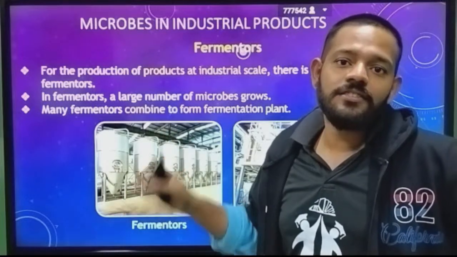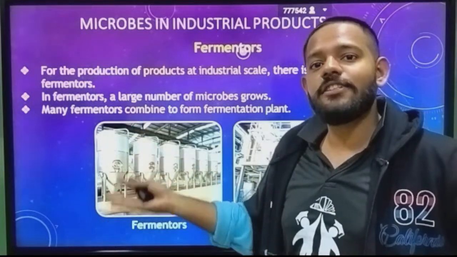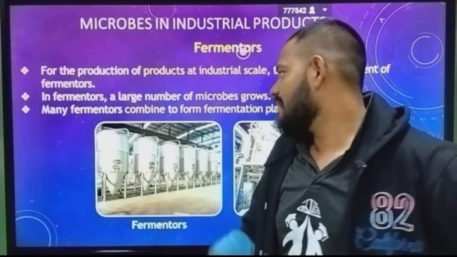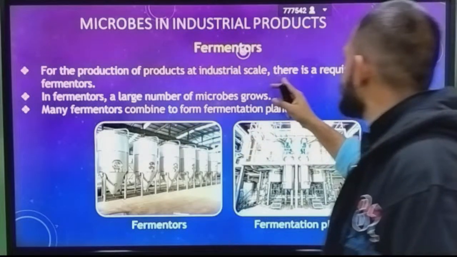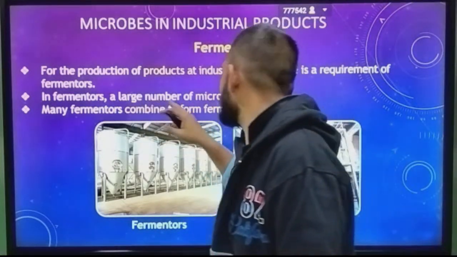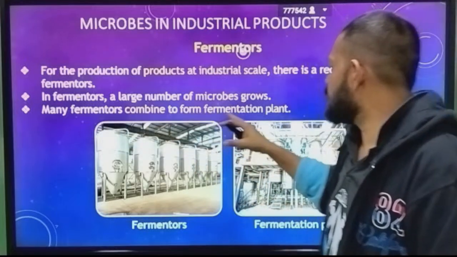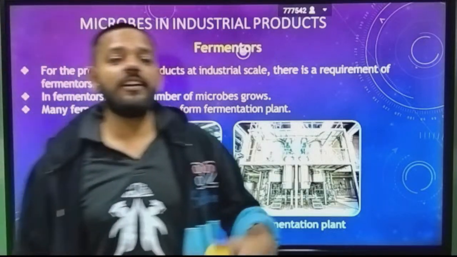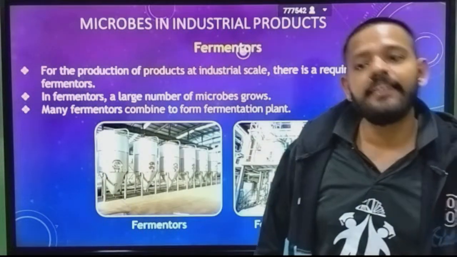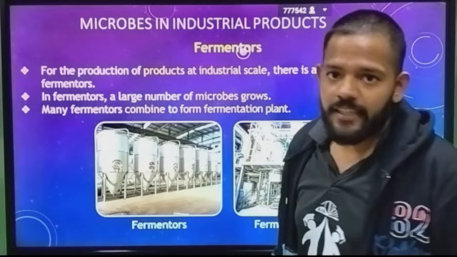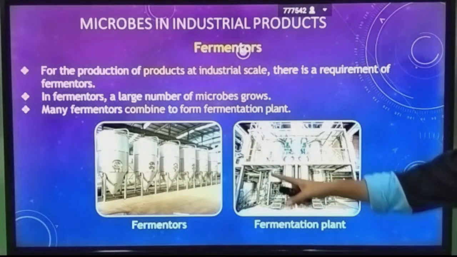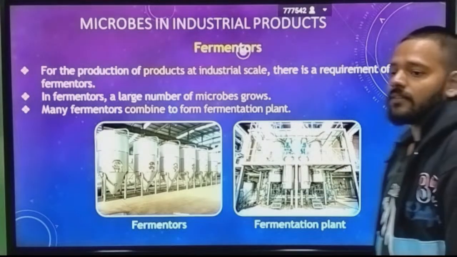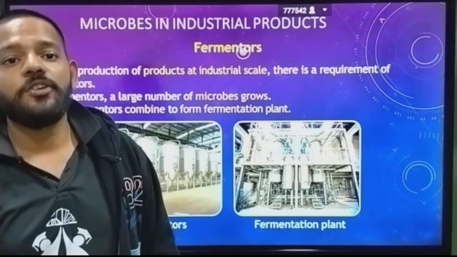Just like Khulja Sim Sim, in which you add a magic and the thing enlarges, or Doraemon's big torchlight, just like this. So for the production of products at industrial scale there is a requirement of fermenters. In a fermenter a large number of microbes grow. Many fermenters combine to form fermentation plants. When you have many fermenters, 100 to 200 fermenters working simultaneously in a factory, in an industry, that is called a fermentation plant. These are the fermenters, and this is the whole fermentation plant where different fermenters work together and produce the material you want on an industrial level.